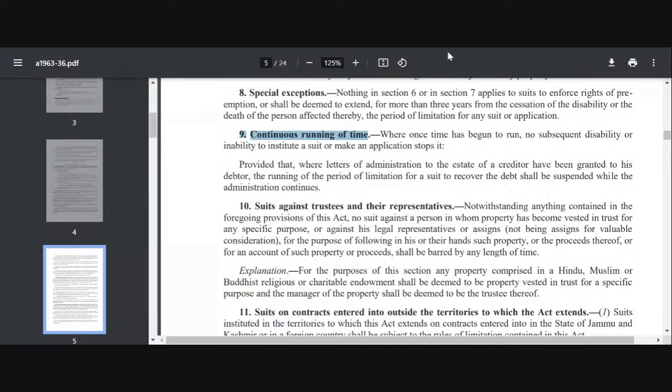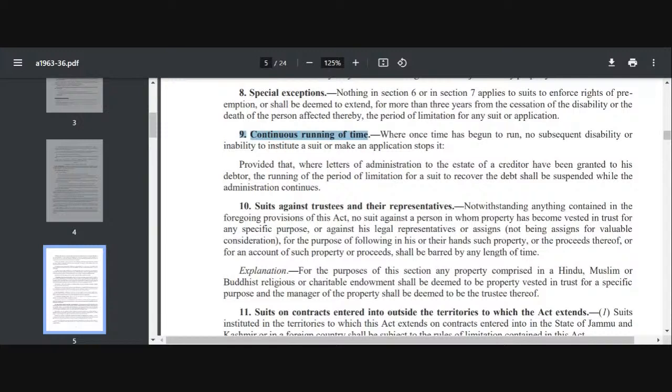Right? So section 9, what does section 9 say, students? It talks about continuous running of time. Section 9 is talking of what? Continuous running of time. And it says that once the time has commenced to operate, it is not going to cease. Okay, it will continue running. Even if after this you become disabled, you become insane, you become unable to sue, time will not stop. Once it has started, the clock will run. Okay, it will not stop. So this is section 9, continuous running of time.